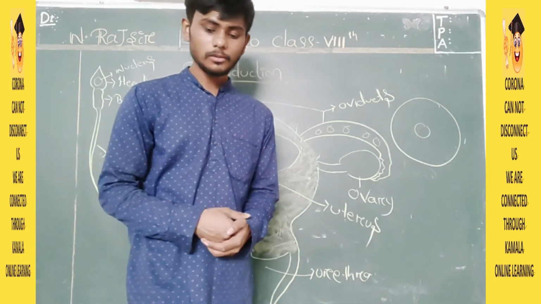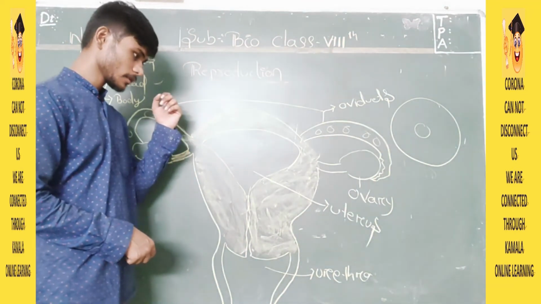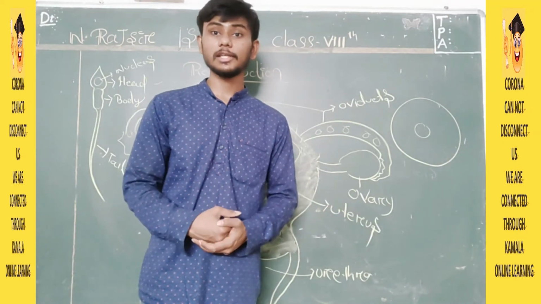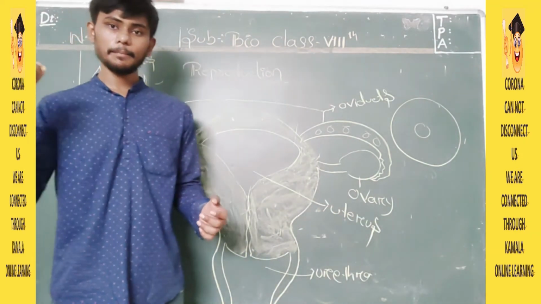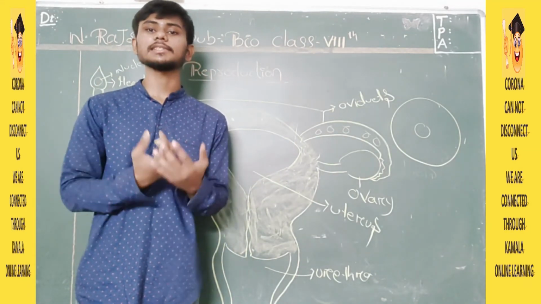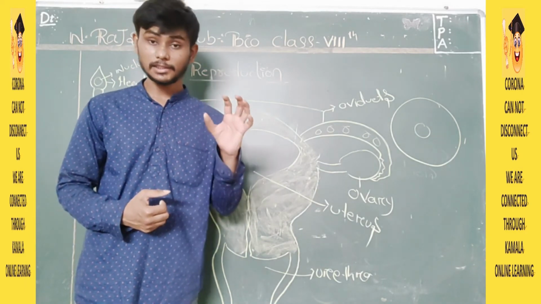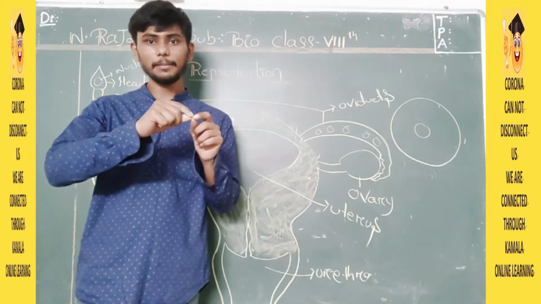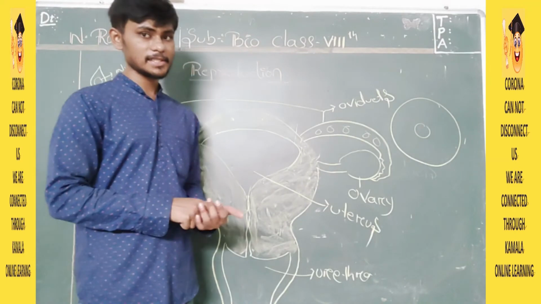Okay. Now, after discussing both the male reproductive system and female reproductive system, we need to understand what is called fertilization. Fertilization is a process in which a male gamete fuses with a female gamete and produces a zygote in order to reproduce the young one. So this thing you need to understand.